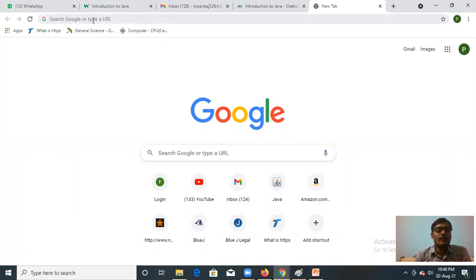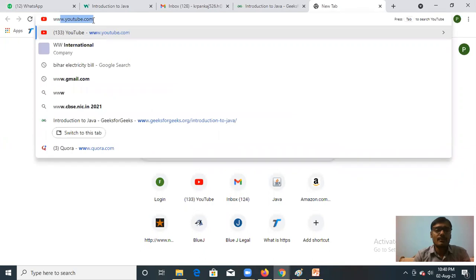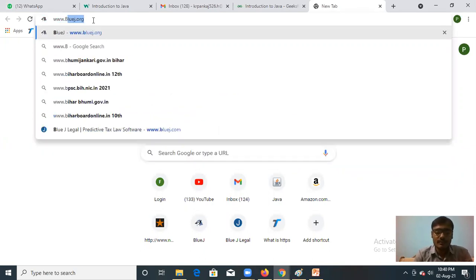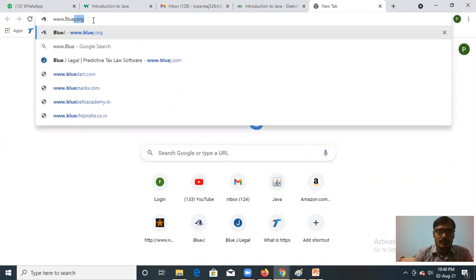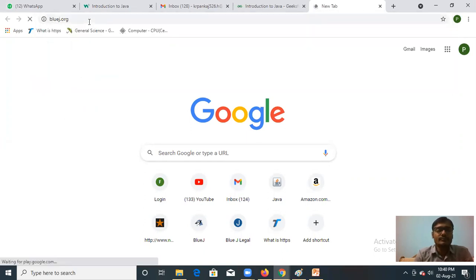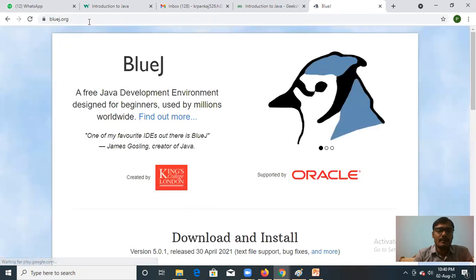Children, for installing BlueJ in your system, you have to visit the website www.bluej.org. You can see in your book it is written www.bluej.com, but you will face some difficulties when you visit the .com site. So you have to visit www.bluej.org. Press enter key. Its website will open.